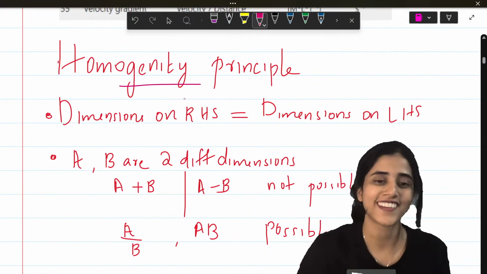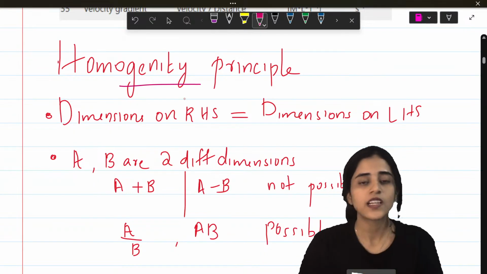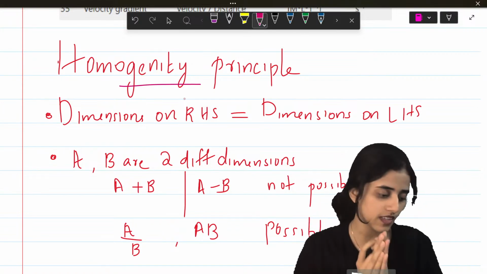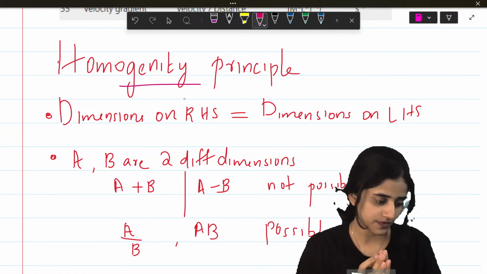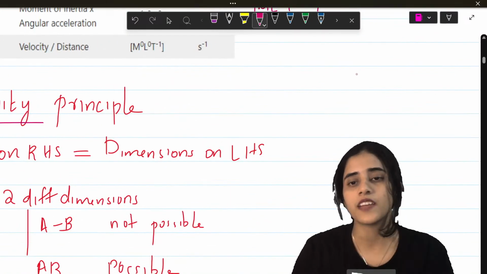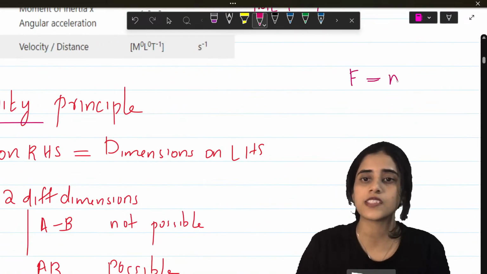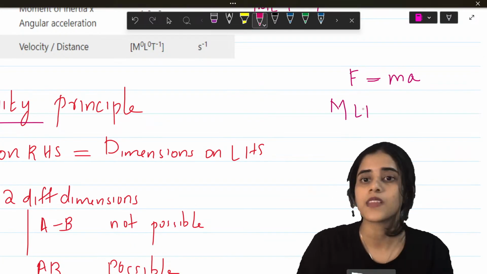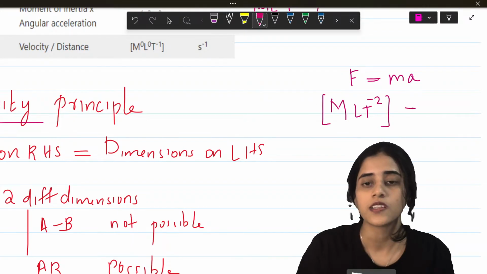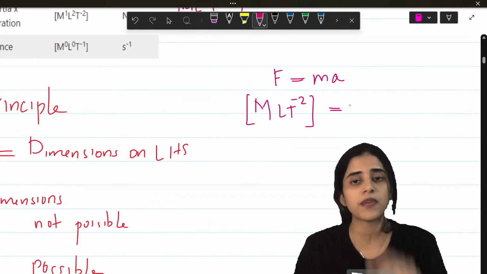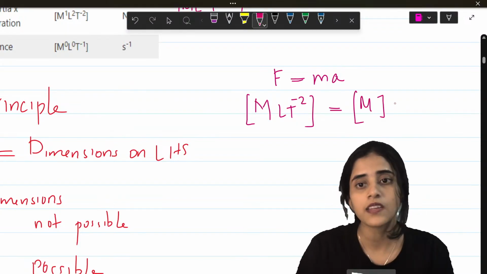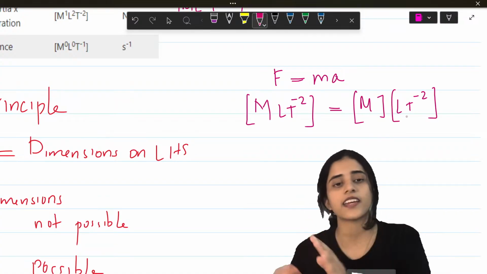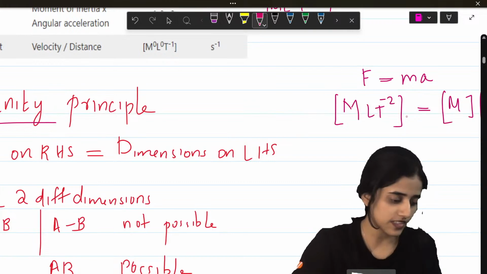Next is the homogeneity principle. Here, what you should know is dimensions on the RHS and the LHS should be the same. For example, if I have F is equal to MA. What is the dimension of force? M L T raised to minus 2. This should be the same as the dimension of M and A. What is the dimension of M? M. A is L T raised to minus 2. So dimensions on the left side and the right side should be the same. That is the first thing.